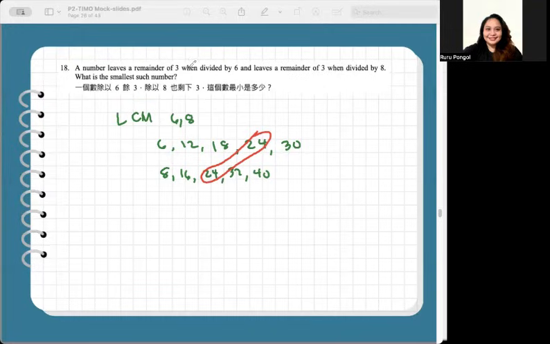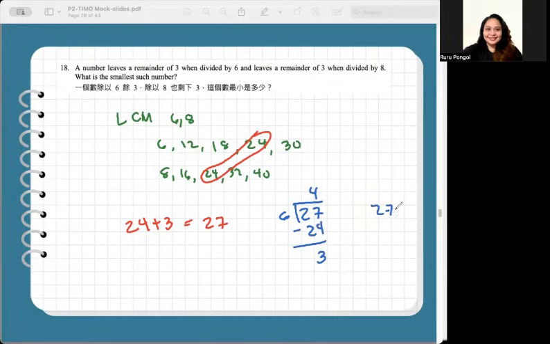From there, we just follow the condition that it must give a remainder of 3 if divided by 6 and also a remainder of 3 if divided by 8. So from 24, just add 3 and let's test. 24 plus 3 is 27. 27 divided by 6 is 4. 4 times 6, 24. 27 minus 24, 3.